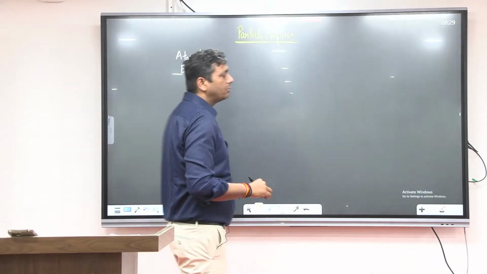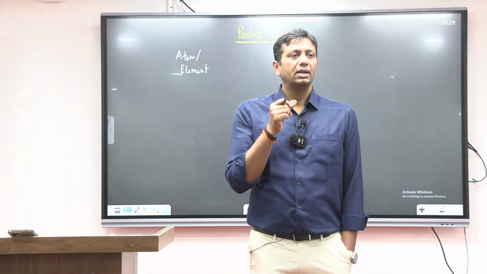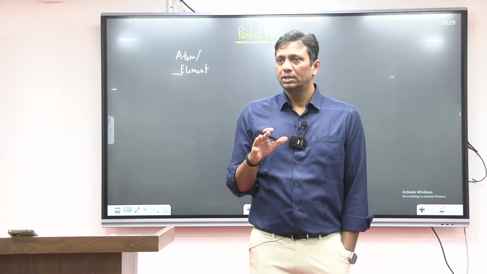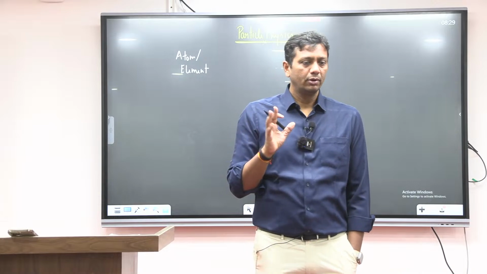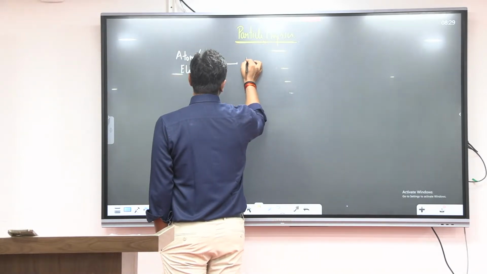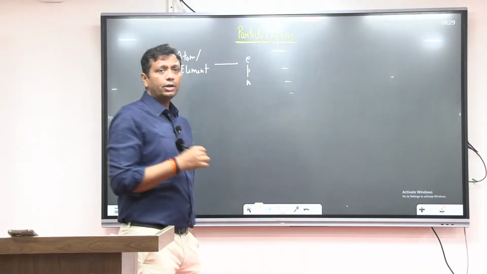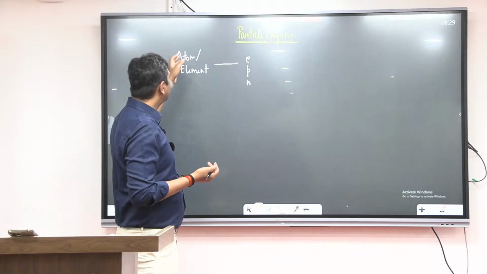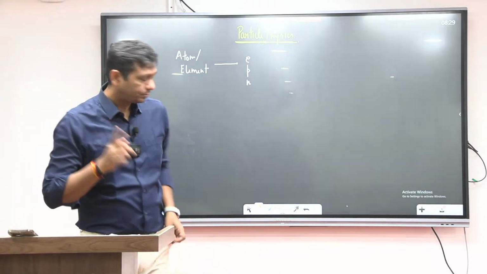Even in school time, you read that atoms or elements are the unit of chemistry. But slowly and gradually you found that atoms or elements are not the chemistry units. Atoms or elements are made up of electrons, protons and neutrons. So definitely, how is the atom possible, guys? If there is a unit, it should be electron, proton and neutron, not the atom, because atoms or elements are made up of electrons, protons and neutrons.